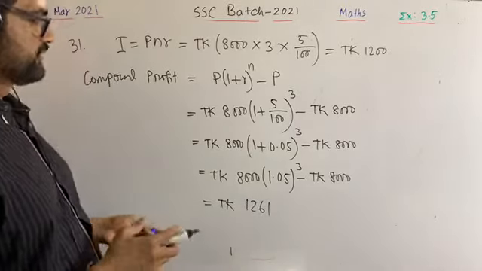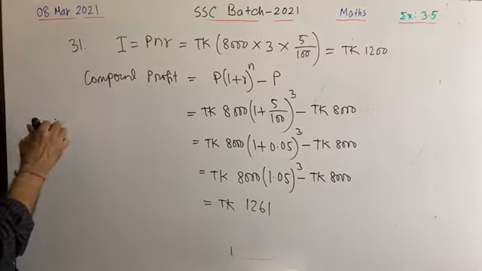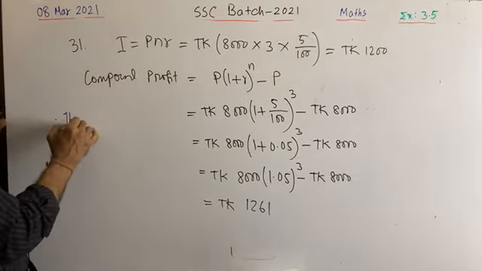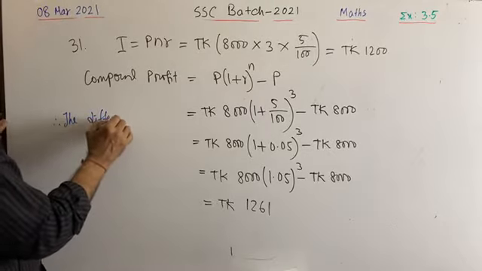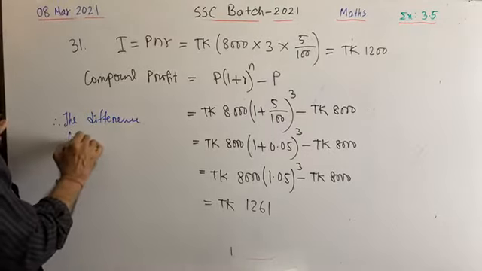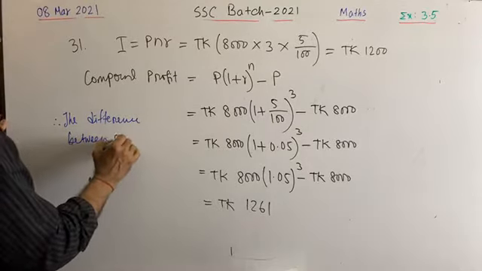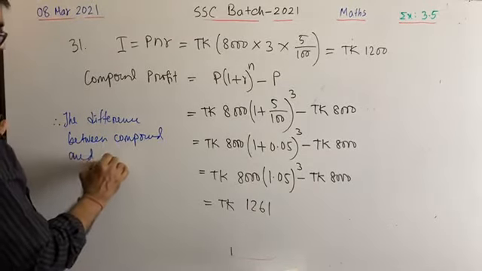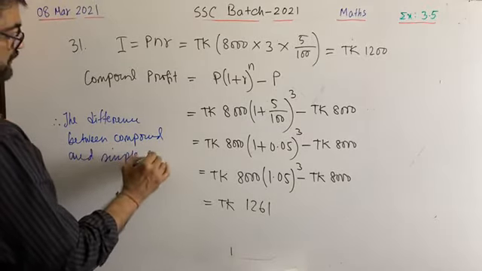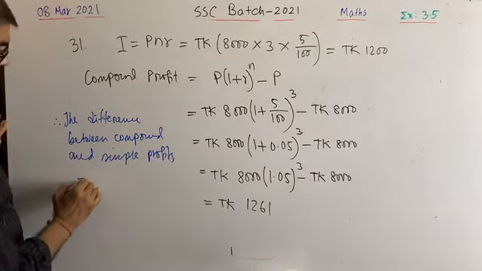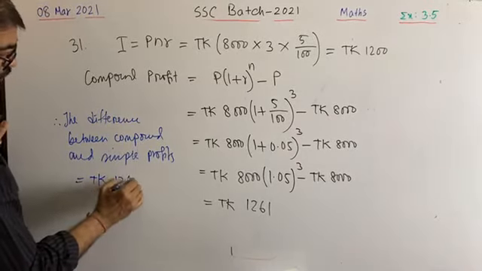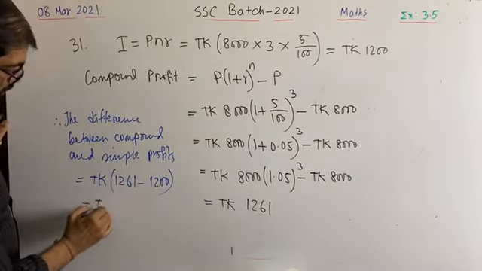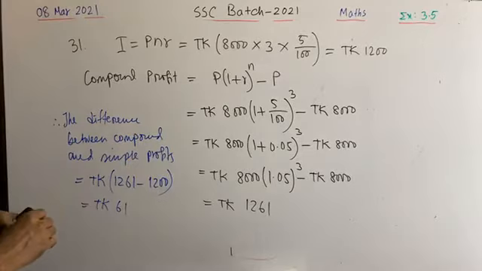But you have to find the difference. Write down therefore the difference between compound and simple profits is equal to taka 1261 minus taka 1200, which is equal to taka 61.